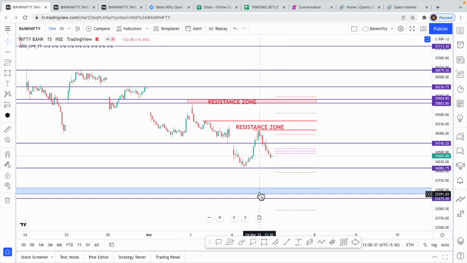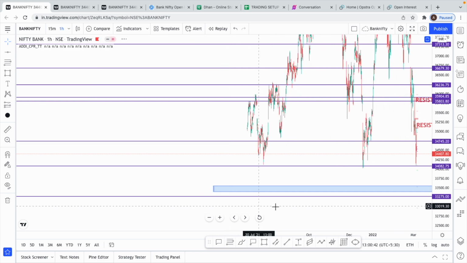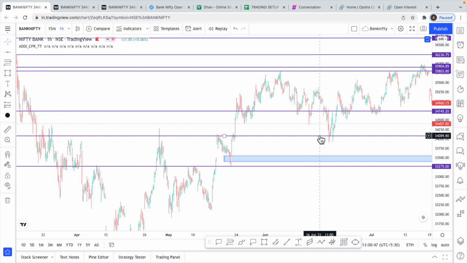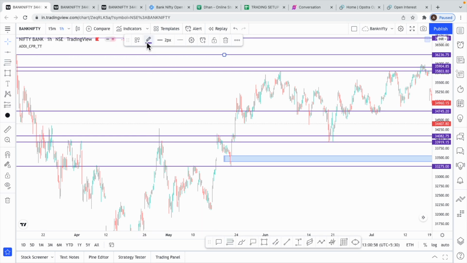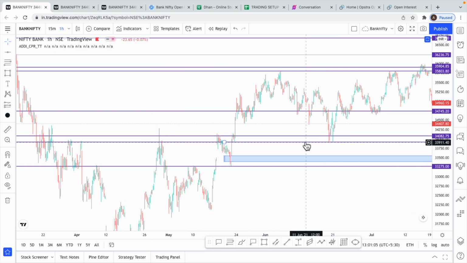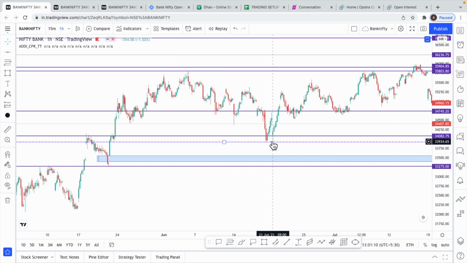Now, what is this gap? Why this target? I'll show you. I'm just shifting to an hourly time frame, so I'll be able to zoom out. See, we are in this region, 40, and there is one small intraday bounce type of a level over here. I'm going to mark that also and make it a thinner, lighter line. When I say a lighter line, it means it can act as a good support or it can easily break. So that's why I marked even this level.